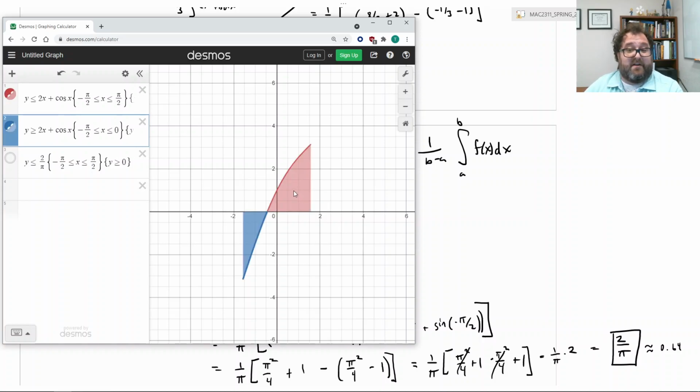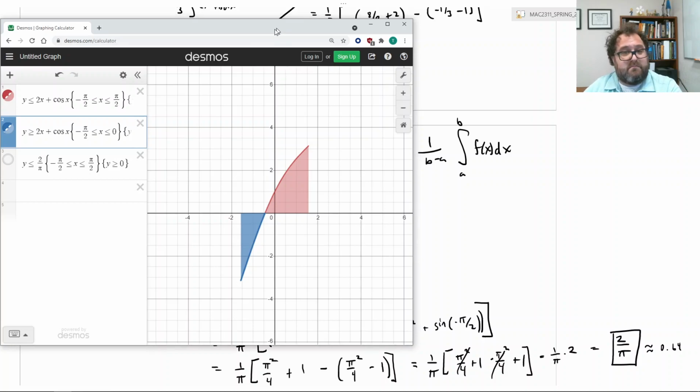Again, the definite integral is the area of the region above minus the area of the region below, the signed area, the net area. Okay? So basically, rectangle is equal to net area. So the purple rectangle here is equal to the net area of that region.